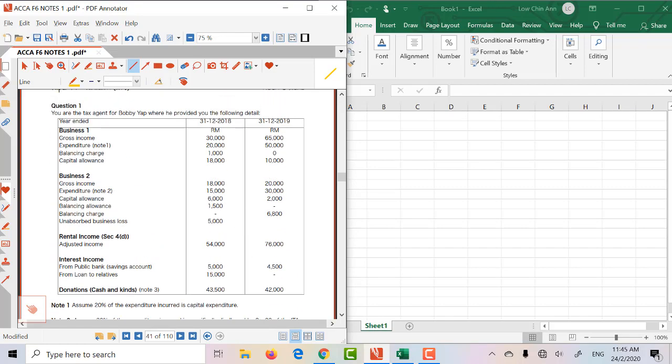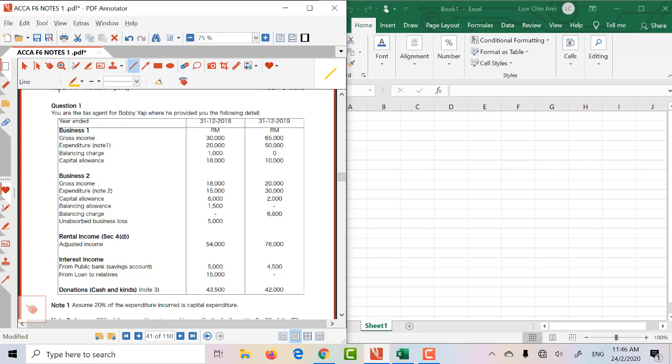What we see here in the example is that they gave us two different years, 2018 and 2019, and in the 2 years they have given us business 1 as well as business 2, and then we also have rental, and notice there's also interest, and the interest is from public bank as well as a loan to relative.